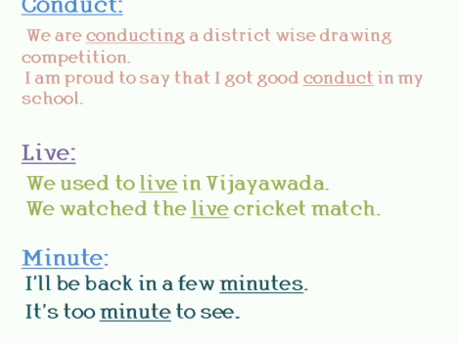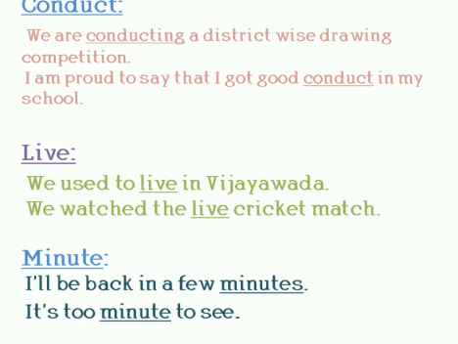Next, CONDUCT. We are conducting a district-wise drawing competition. I am proud to say that I got good conduct in my school. In these two sentences, the word CONDUCT is there, but this word has a different meaning in these two sentences. First, we are conducting. Here conducting means organizing or directing or supervising a district-wise drawing competition.